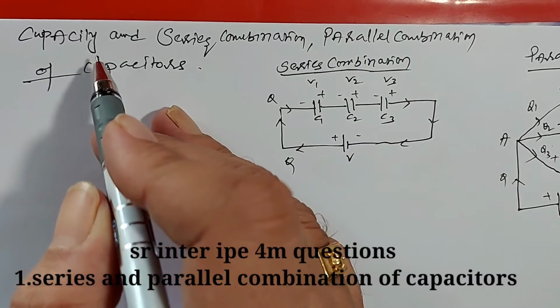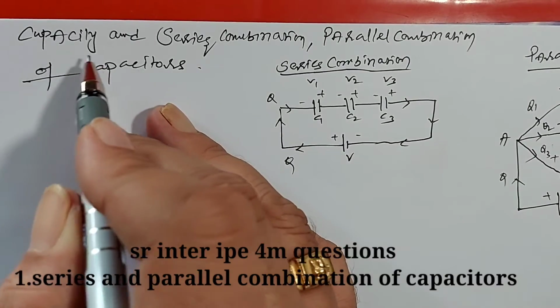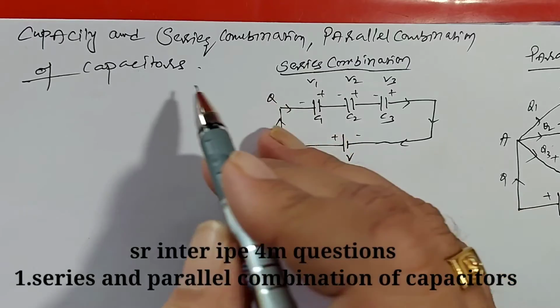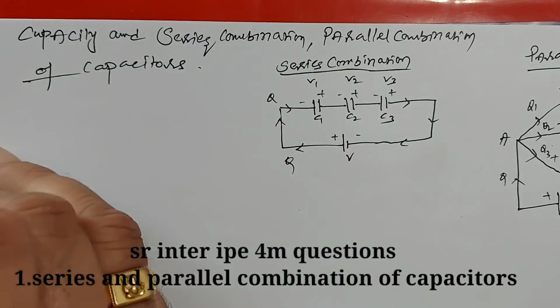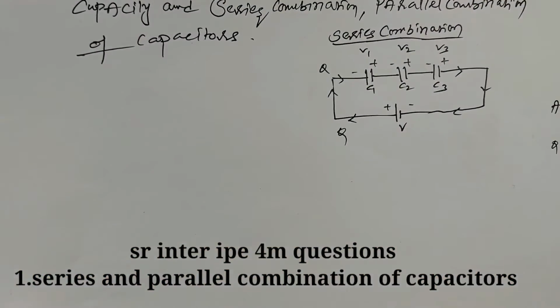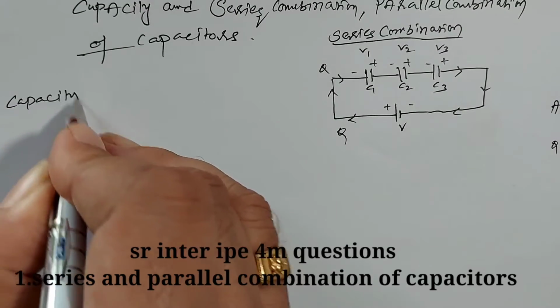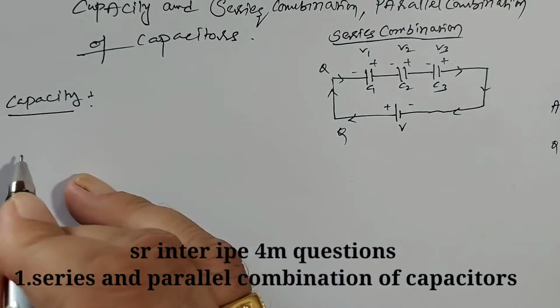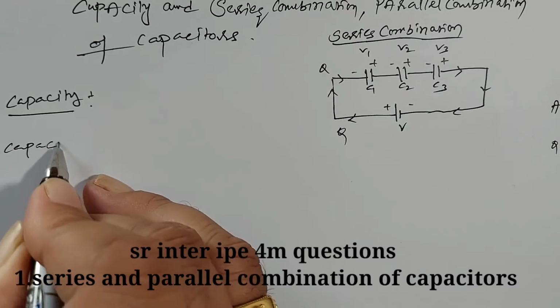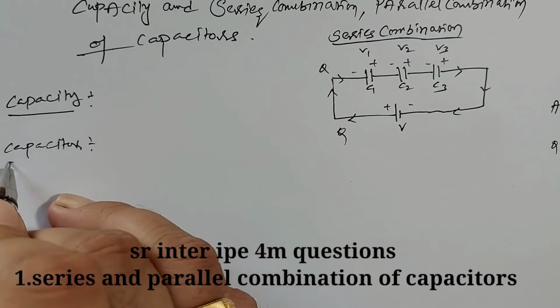First of all, what is meant by capacity and what is a capacitor? First of all, we shall discuss capacity. After that, what is meant by capacitor?